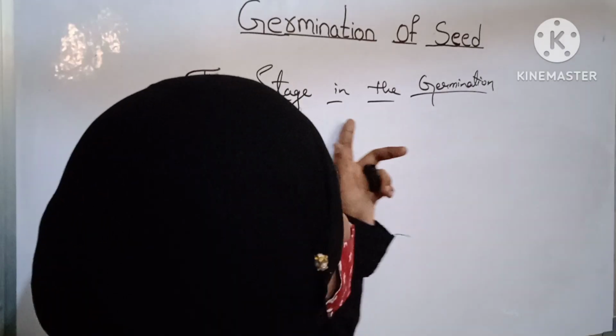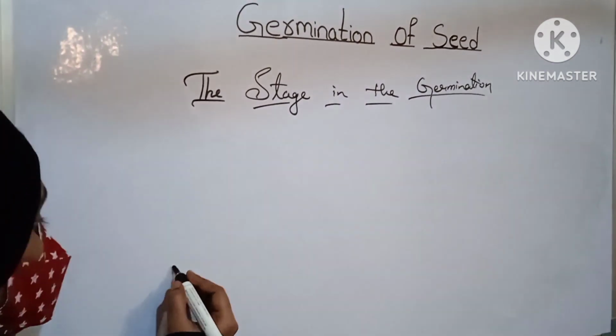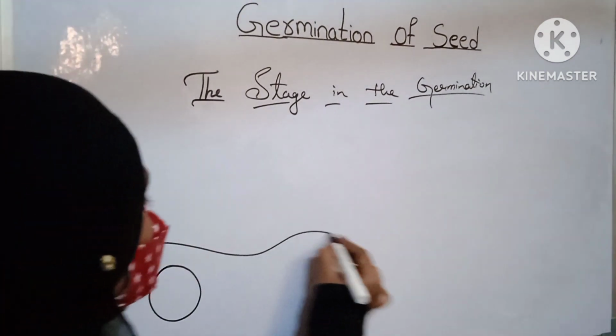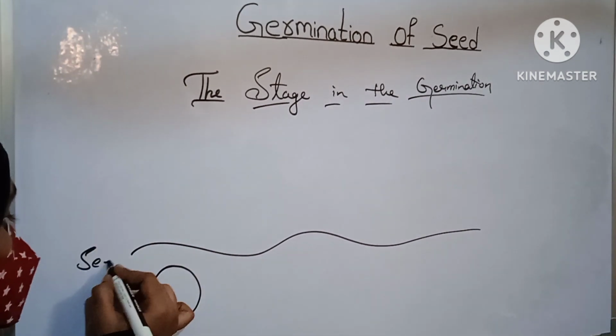Let us see the stages in the germination of seed. Let us see the seed first. This is a seed, isn't it?